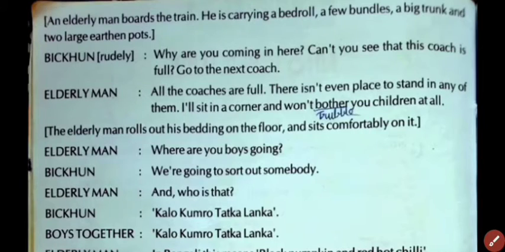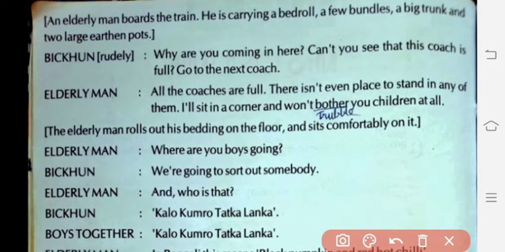Now we go to the next page of the same lesson. I'll read the whole page and afterward I will summarize it. The page starts with the words: An elderly man boards the train. He is carrying a bedroll, a few bundles, a big trunk, and 2 large earthen pots.